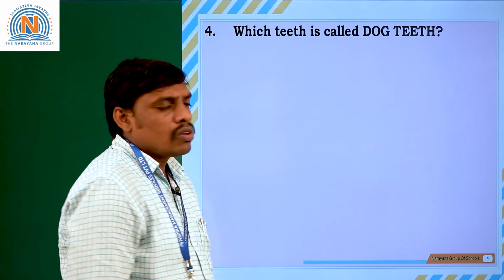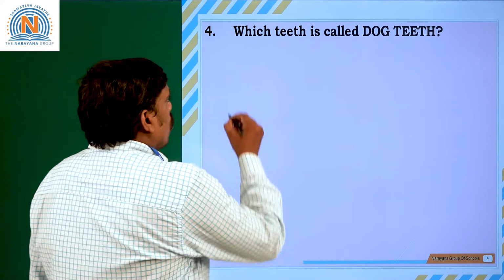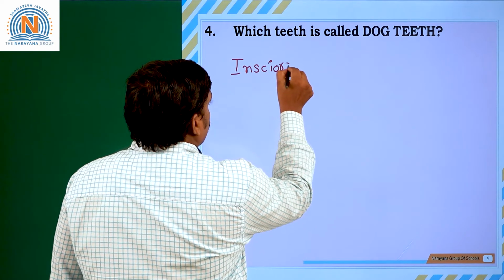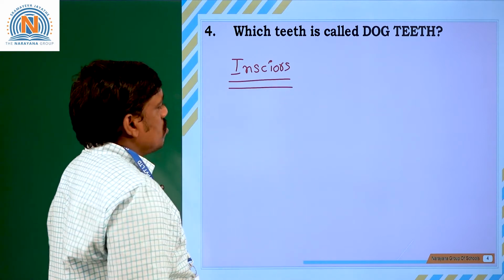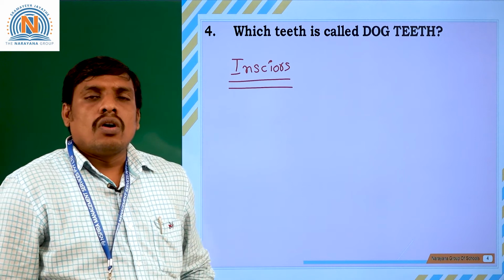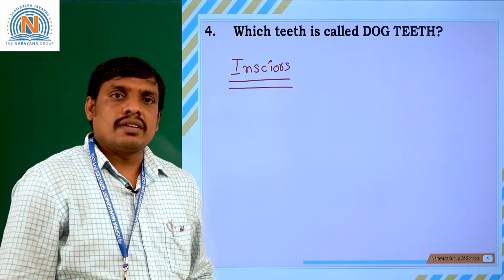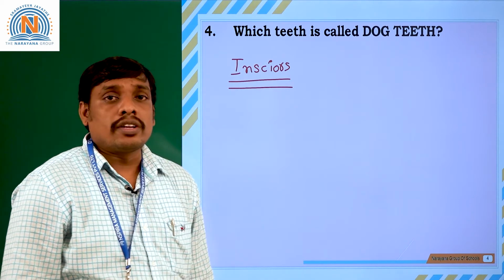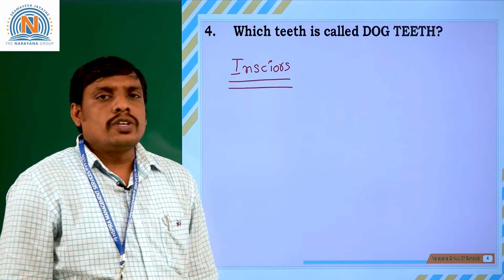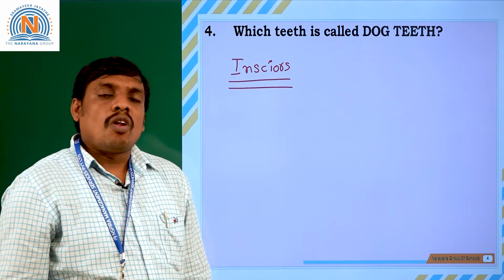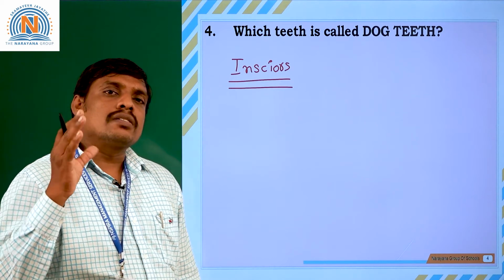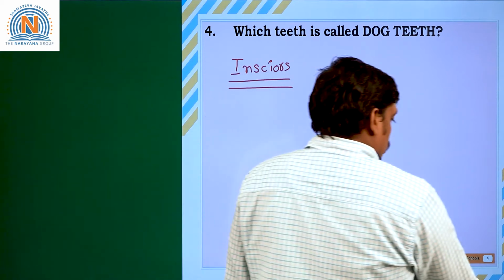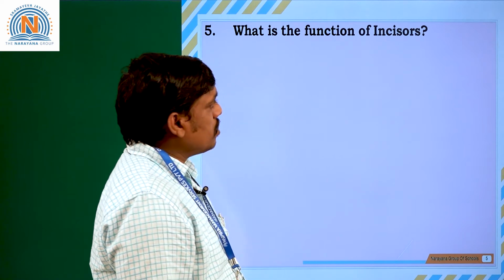Which teeth are called dog teeth? You know that dog teeth are definitely incisors. Incisors are called dog teeth. Incisors are important in the cutting and breaking down of food molecules. Larger food materials are broken down into simple food materials by incisors. Next, what is the function of incisors?